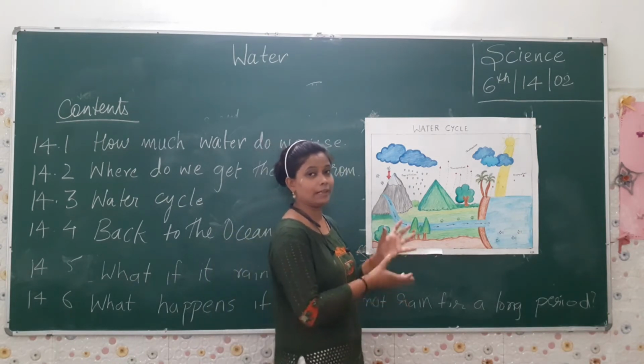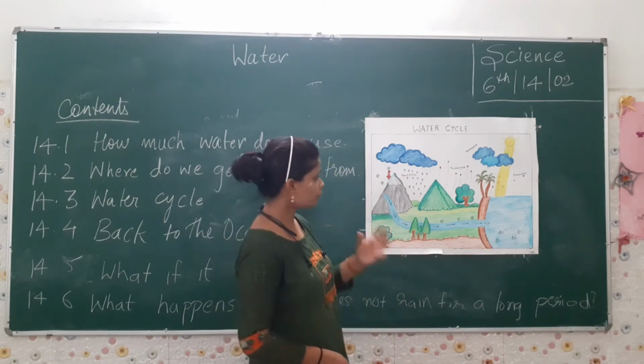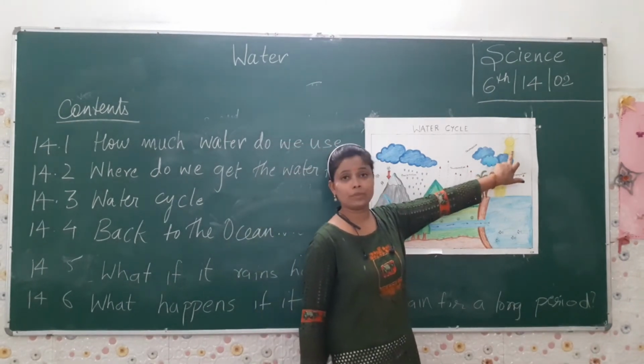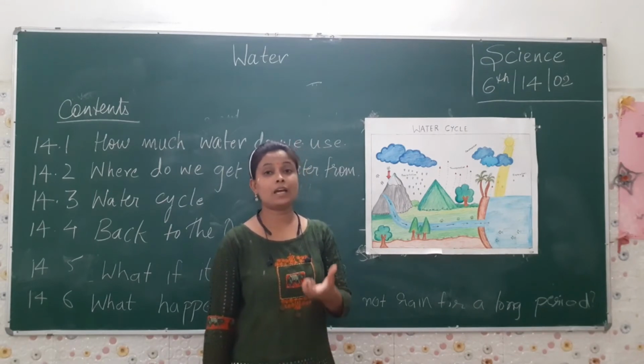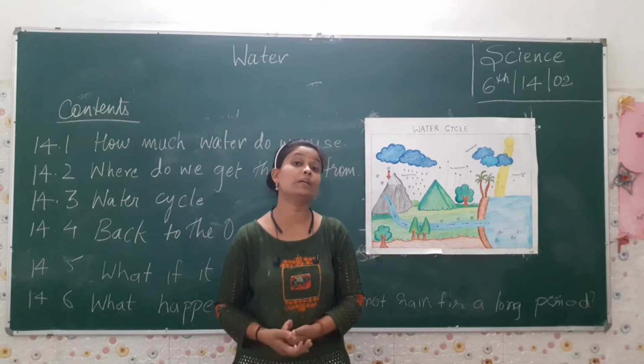Just try to see and understand how rain falls down. The process begins with the help of the sun. The sun is bright during the day; if the sun is hidden inside the cloud, it will be difficult.